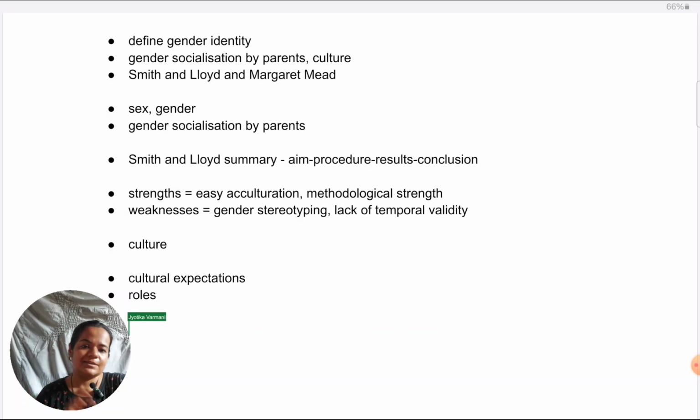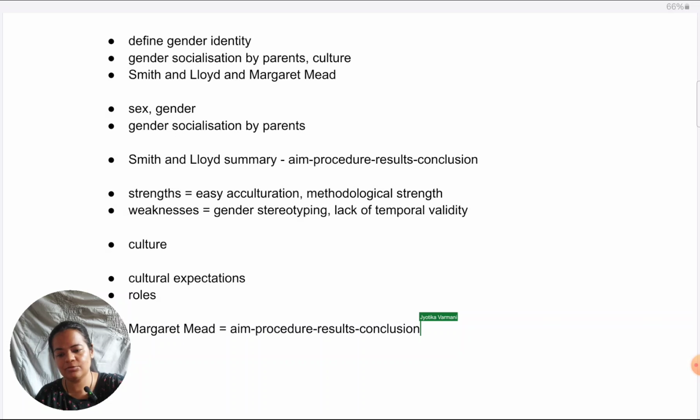So, how culture exactly can influence what is expected in the society is shown in the study by Mead. We can summarize the study as aim, procedure, results, conclusion. So, just to remind you, that study is about investigating three different tribes. In one of the tribes, the masculine role was predominant in both males and females, what we stereotypically or traditionally call masculine. In another tribe, the feminine role was dominant, and in yet another tribe, it was the opposite. What is traditionally considered masculine was seen in the females, and what is considered feminine was seen in the males.